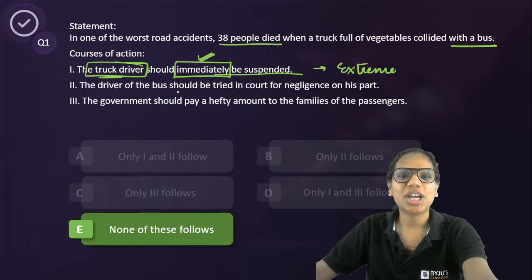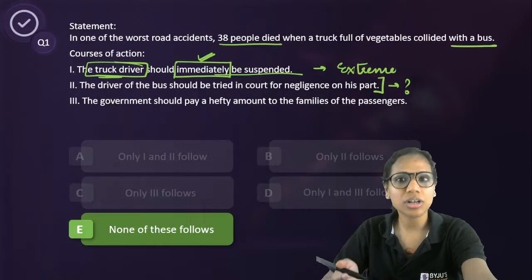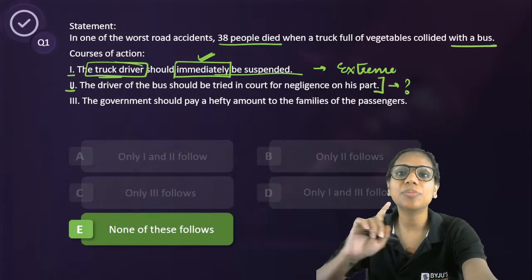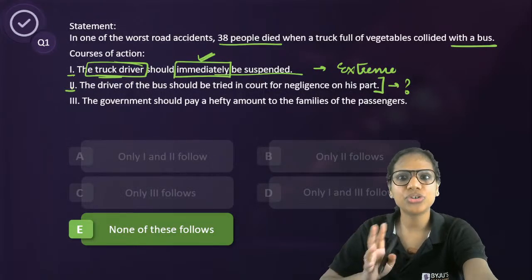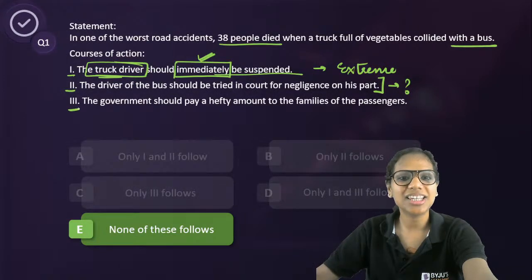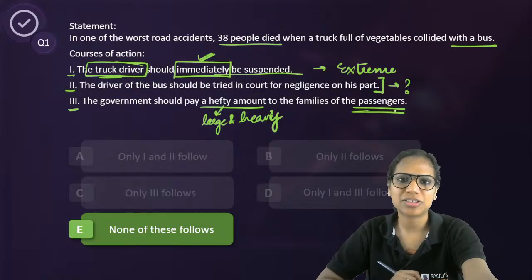Second, the driver of the bus should be tried in court for negligence on his part. Again, we do not know whether there was negligence on his part or not. So we cannot recommend this. Also, treat 1 and 2 independently. Don't relate the two, okay? Don't relate any courses of action. 3. The government should pay a hefty amount, a large and heavy amount, to the families of the passengers.